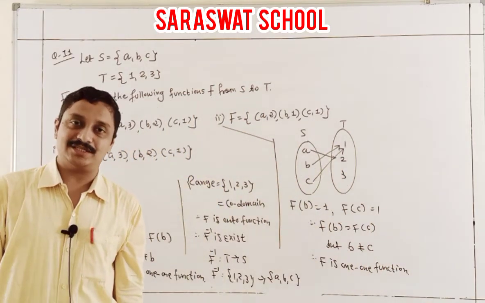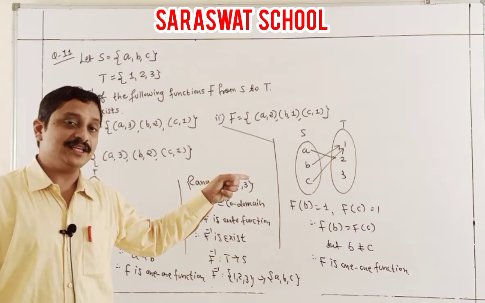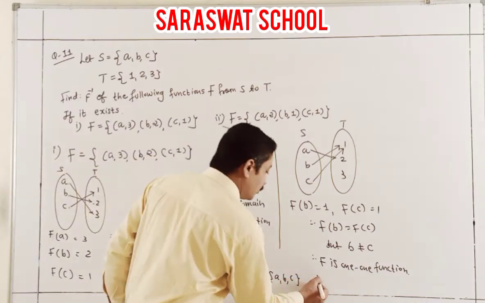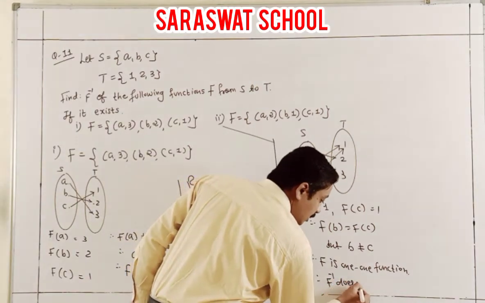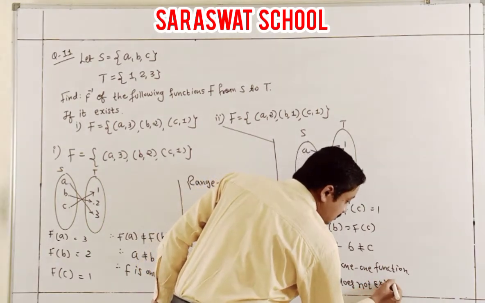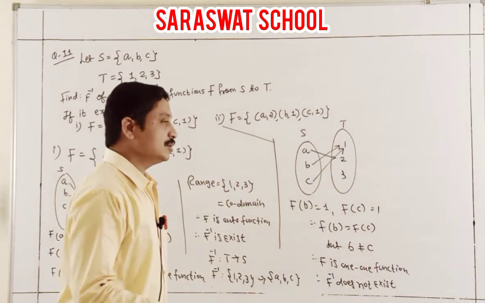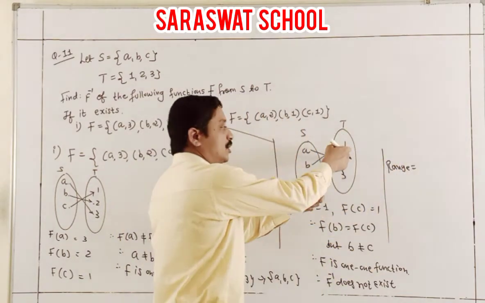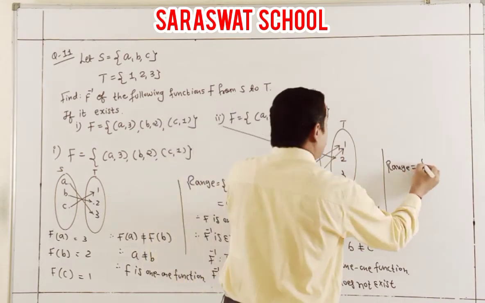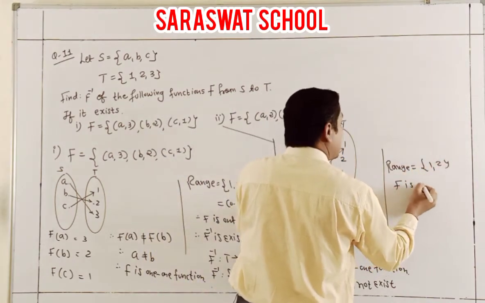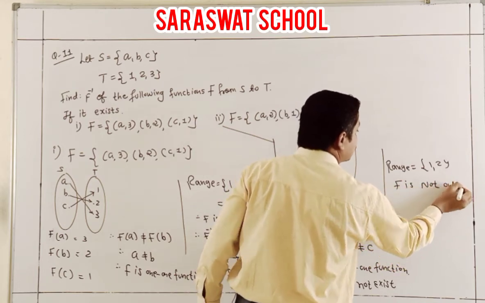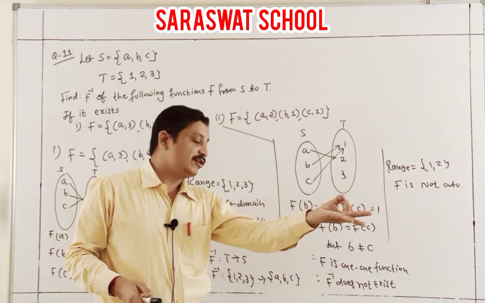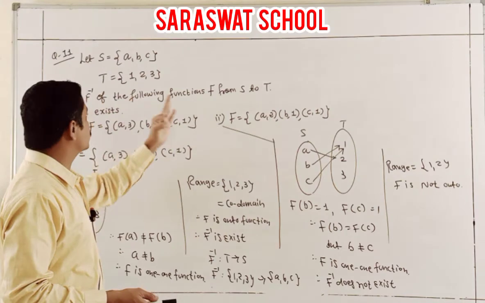So students, it is also not onto. What is the range? 1, 2 only. So not onto, not 1-1. So we can write here that F inverse does not exist. Yes. On the other side also, I just show what the range is. Students, range is 1, 2, 3? No, 3 is not valid here. Only 1, 2. So again I show F is not an onto function. If it is not valid as 1-1 or onto, surely F inverse does not exist. So finally here the 2 questions are happily done.